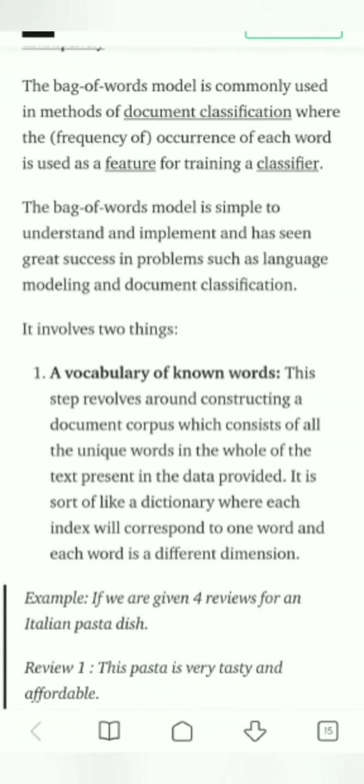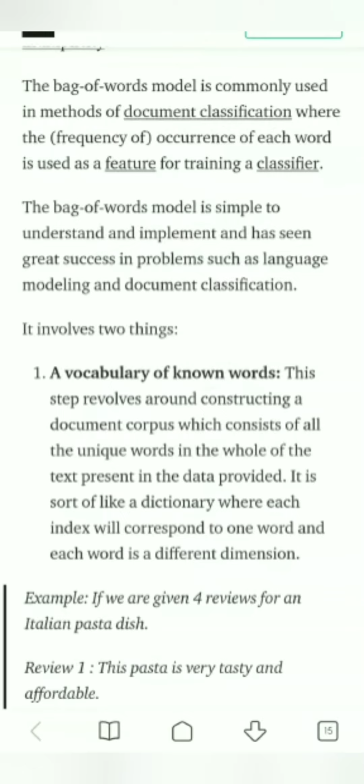The bag of words model is simple to understand and implement and has seen great success in problems such as language modeling and classification. It involves two steps. The first step is a vocabulary of known words, and the second step is a measure of the presence of known words. We first see the first step, a vocabulary of known words.